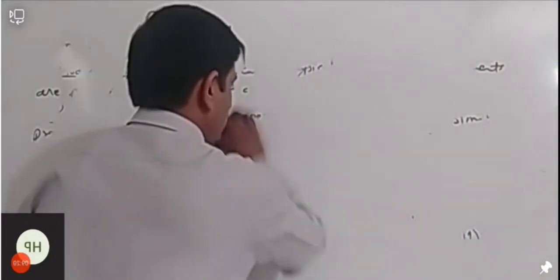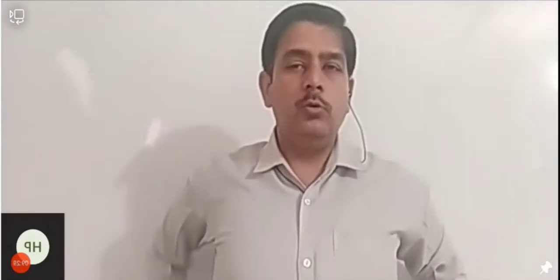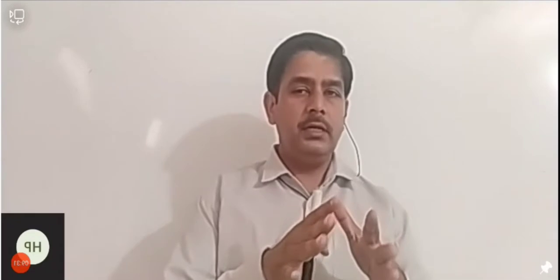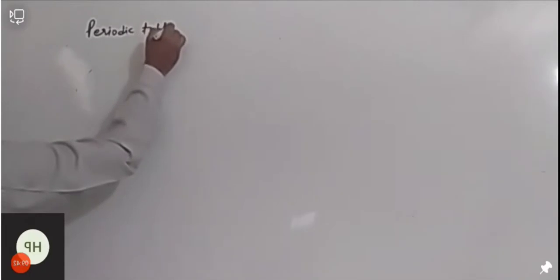Okay, when we talk about the modern periodic table, it can be divided into two parts: one is period and the second is group. Okay, so we can say this modern periodic table can be divided into two parts.